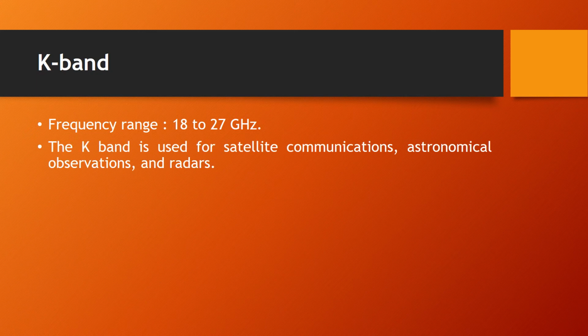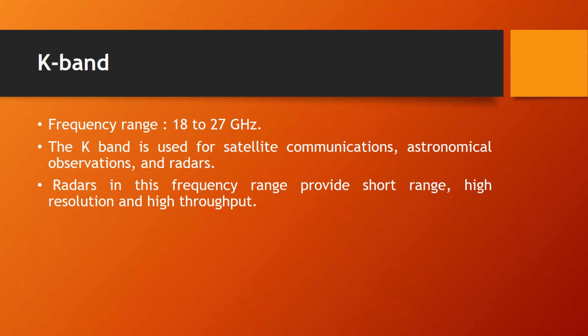The next band is the K band. The frequency range of this K band is from 18 to 27 GHz. It is used for applications such as satellite communication, astronomical observations as well as radars. The radars in this frequency range provide short range, high resolution as well as high throughput.